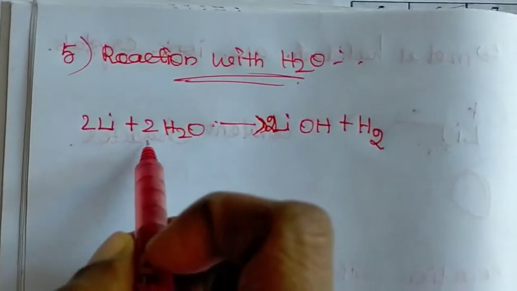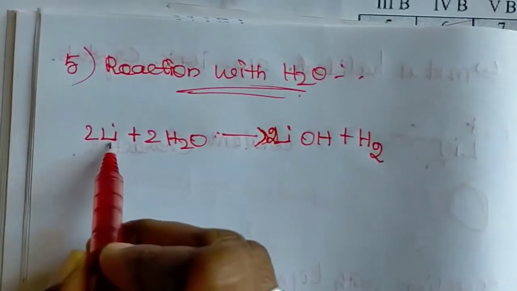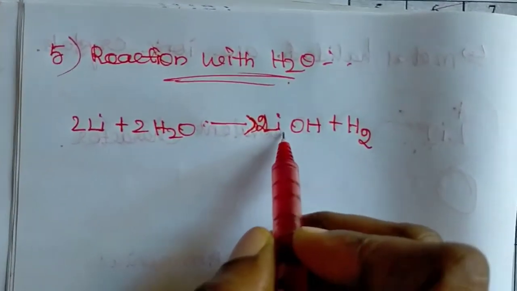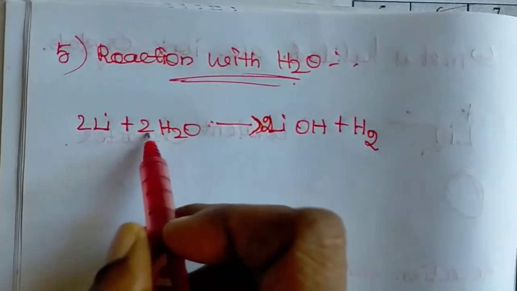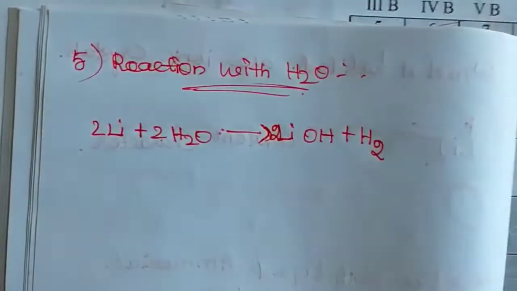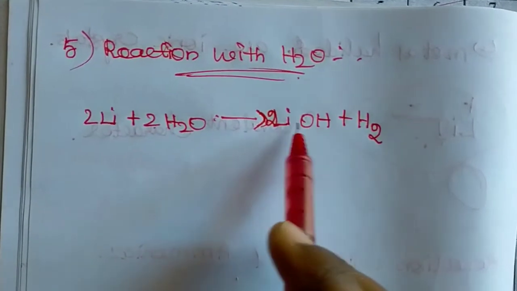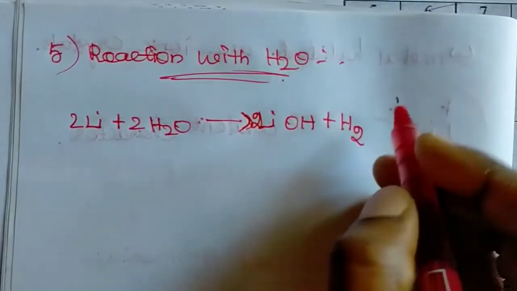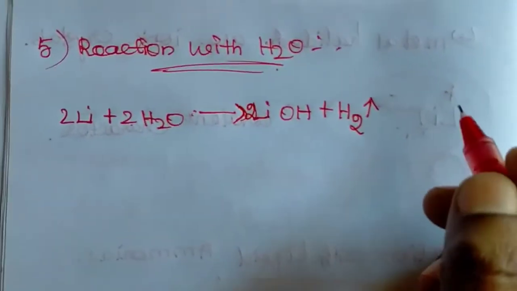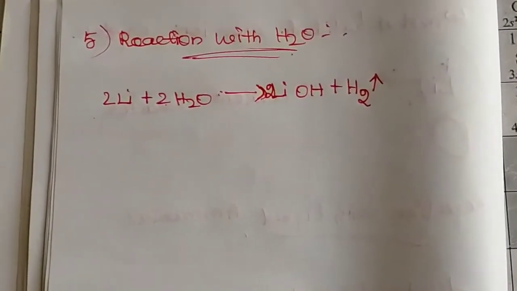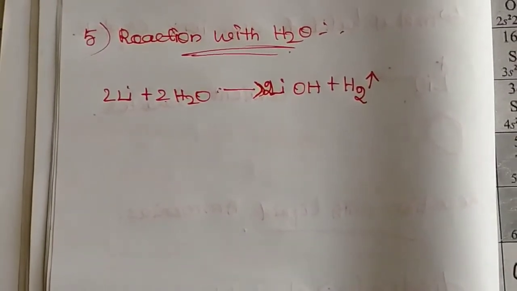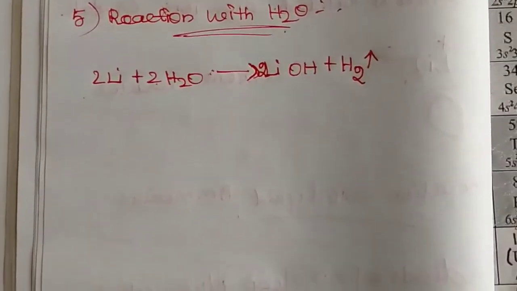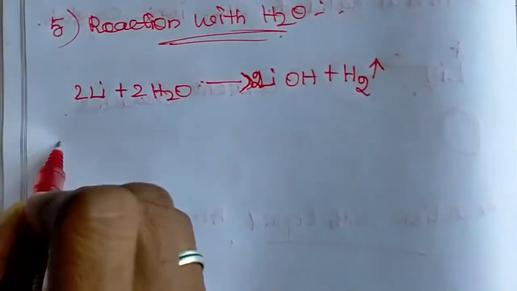2 Li and 2 H2O. From that, 2 lithium combine with 2 OH and form 2 LiOH, and from the remaining 4 hydrogen, 2 hydrogen are combined with the lithium and oxygen. So the remaining 2 hydrogen are liberated as hydrogen gas. Alkali metals can also react with alcohols and alkynes.